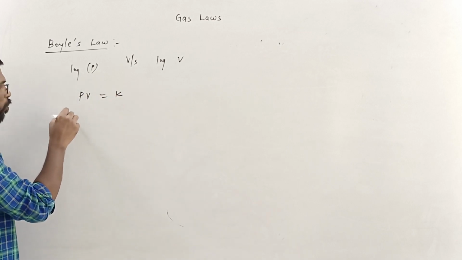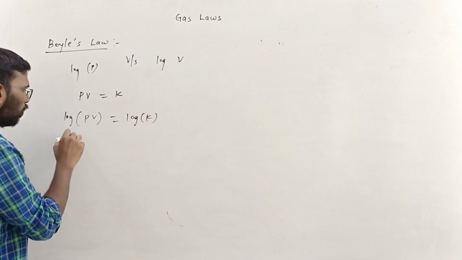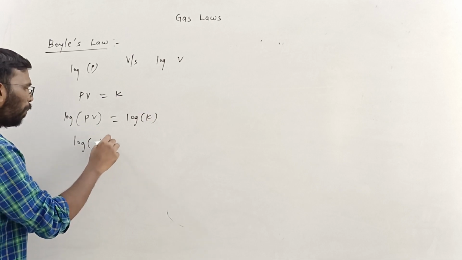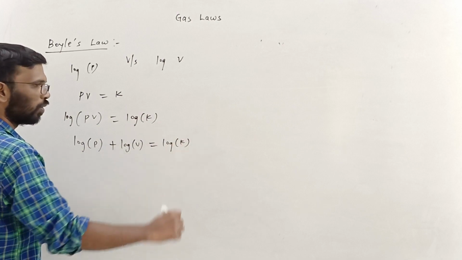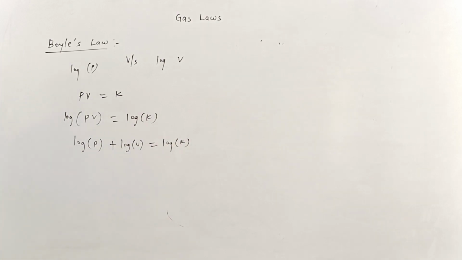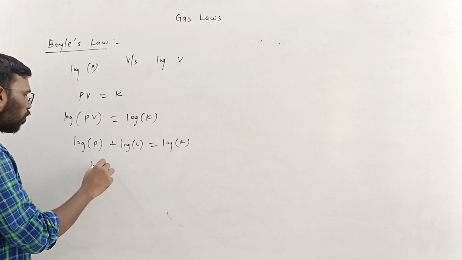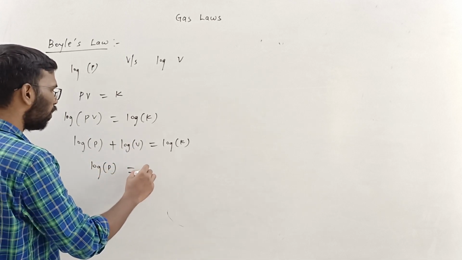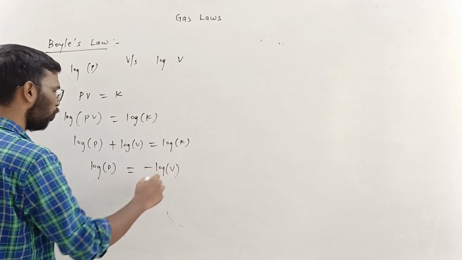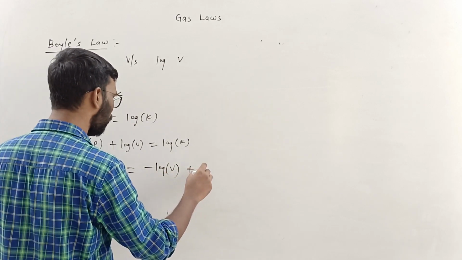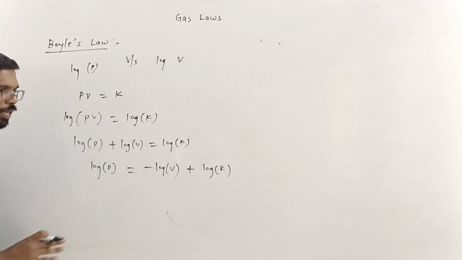If I take the log on both sides, log of PV equals log of K. So log of P plus log of V equals log of K. So log of P equals minus log of V plus log of K, right?